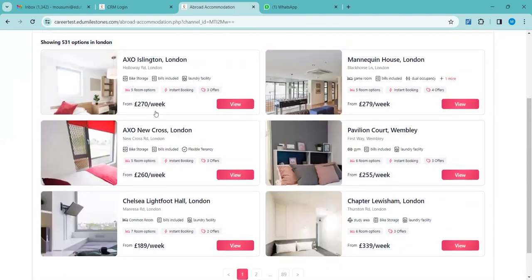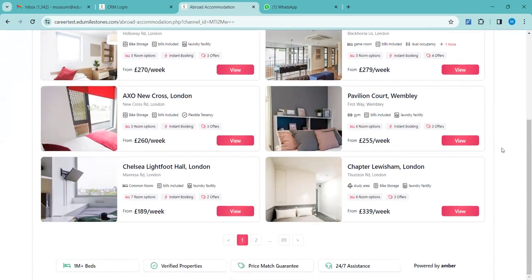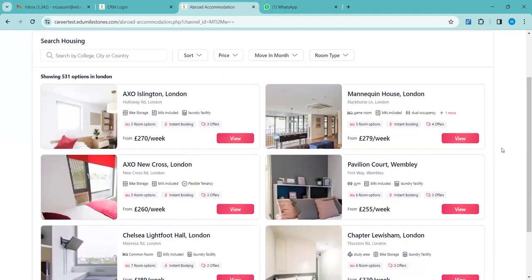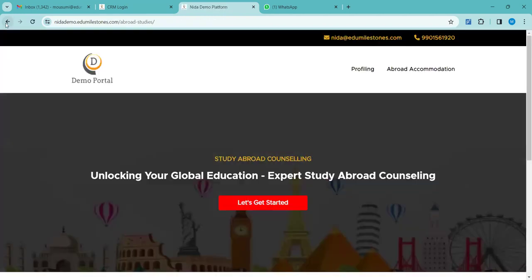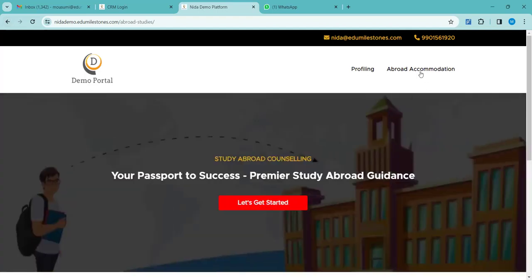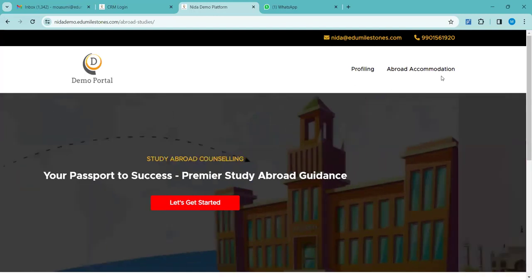Rates are provided. They can check photos and whatever is included in the package. Every detail about the property will be provided, and the student can negotiate on their own. They can connect with them directly and fix their accommodation. So this is about the accommodation part. The student will get this accommodation information in this abroad accommodation section.